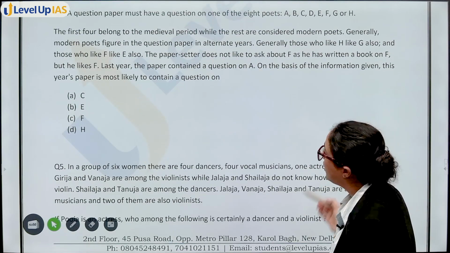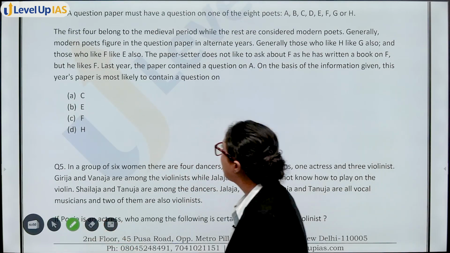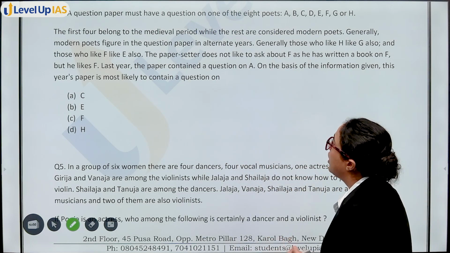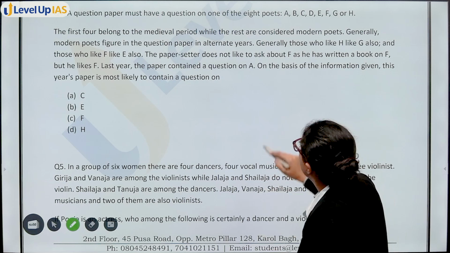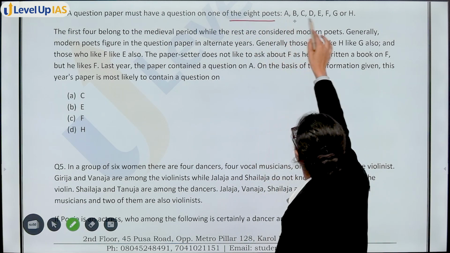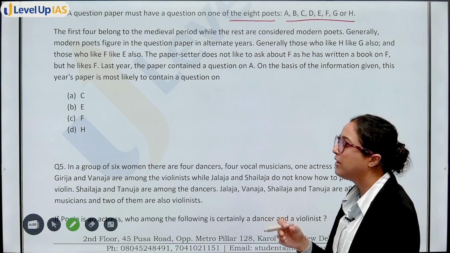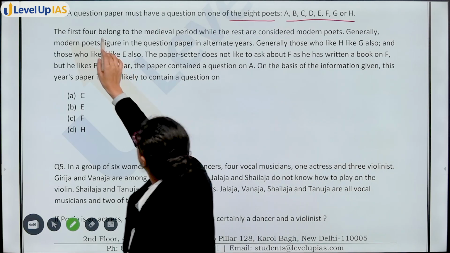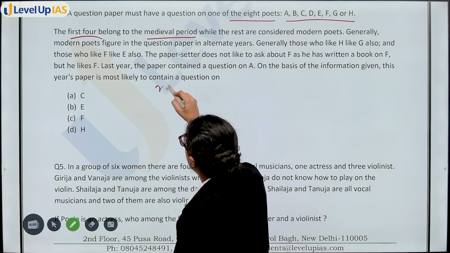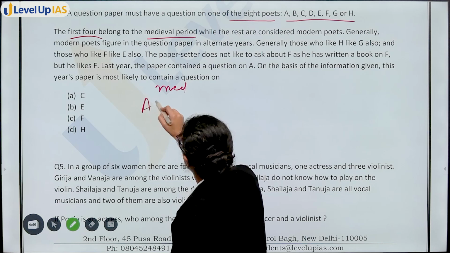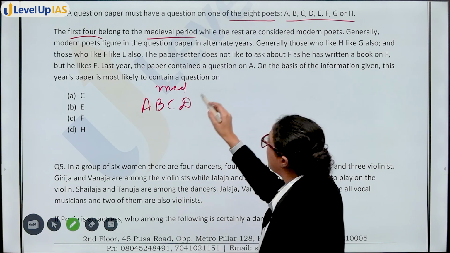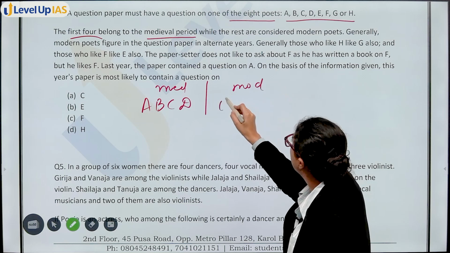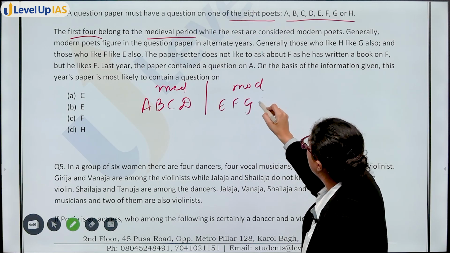This one was a little different, you had to use a little bit of verbal reasoning as well. The question paper must have a question on one of the 8 poets A to H. On any one of A to H you can have a question. The first four belong to the medieval period, that means A, B, C, D. Then modern. Modern are E, F, G, H.